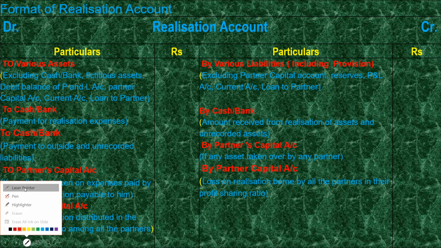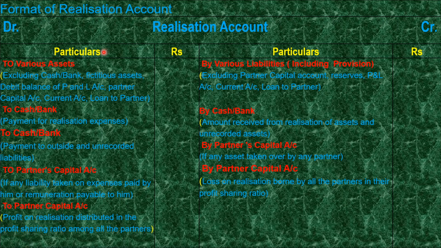Already I told there are phases related to the asset side and phases related to the liability side. This is called primary phases. Assets are holding debit nature. For transferring these assets or closing assets, we have to credit them: realization account debit to various assets.